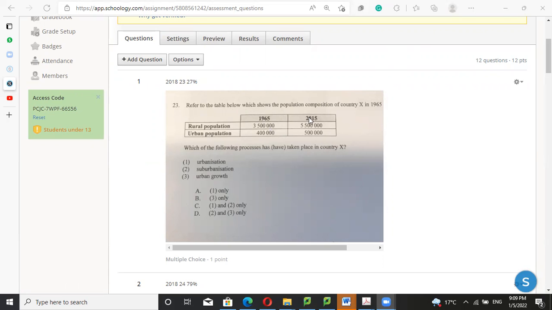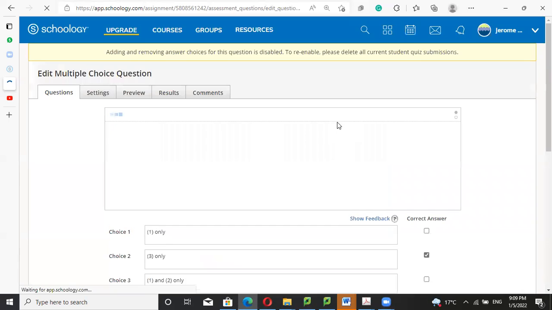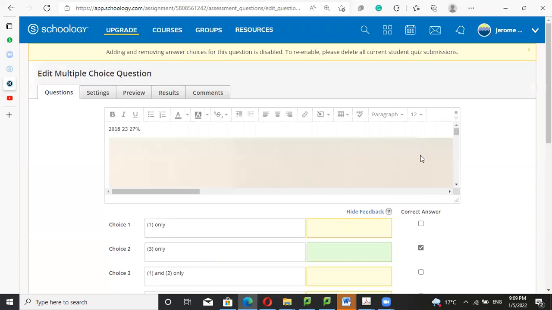First question: we're talking about the change of population between two years, from rural population to urban population. The rural population is changing from 3.5 million to 5.5 million, and the urban population is changing from 0.4 million to 0.5 million. So accordingly, what kind of process has taken place in country X? Urbanization, is it?